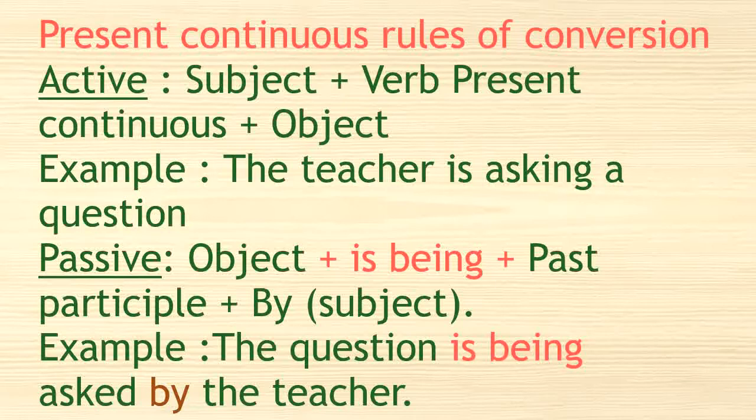If it is you, it will be you are. If it is he or she, it will be she is, or he is. So if in the present simple we say I work, in the present continuous we say I am working, with ing at the end.